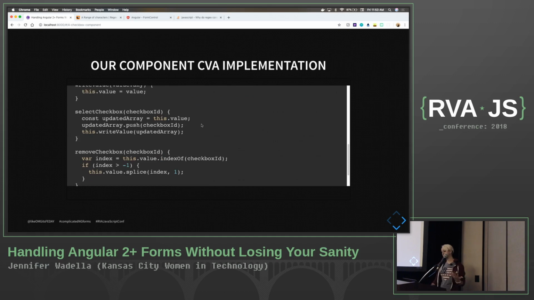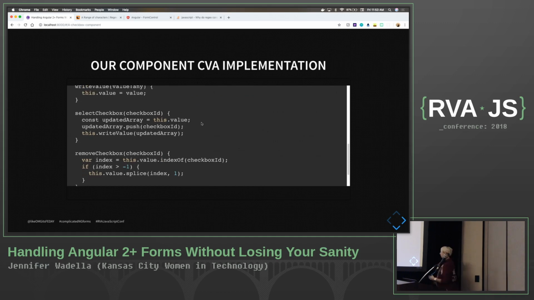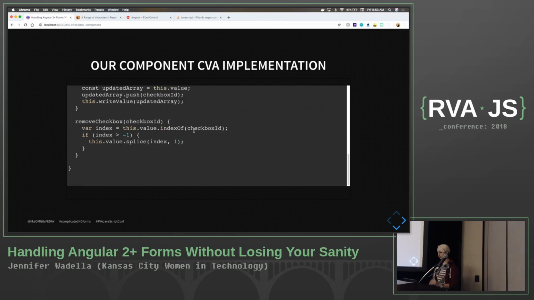And let's look at just how we're going to manage our checkboxes. We want an array. That's what we're going to be dealing with. And the array is what we're going to be passing up to our parent form. So we can do all our manipulation here. As we check select boxes, as we remove them, we can do all that code in here. And the great thing is it's contained here, and the parent form never has to know anything about it. All the parent form cares about is getting the value at the end of the day, right? So that makes this a really great and elegant solution to work with.